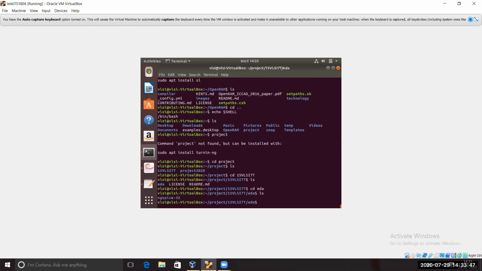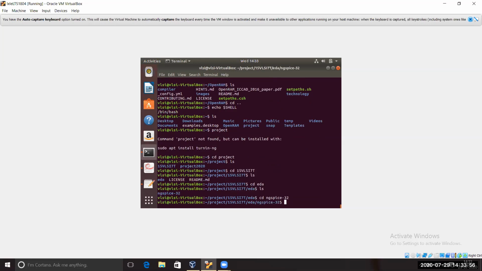Then go to the ng spice. Do cd for changing directory, ng spice. Now you can put 32 also. It will automatically see what are the next.